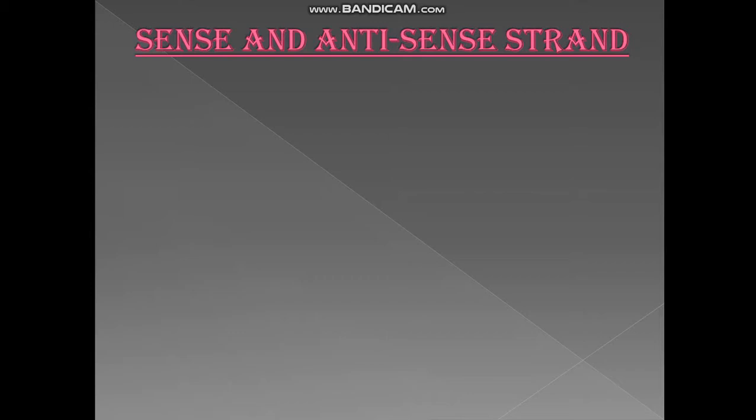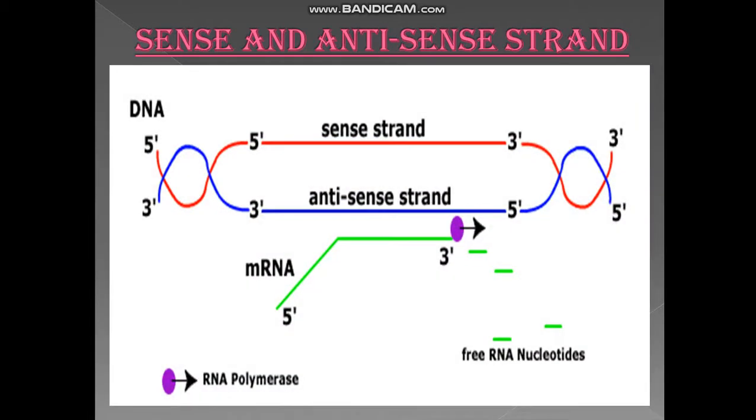You know that DNA is a double helix. It is made up of two anti-parallel strands which are in double helical structure. So what happens here? For the transcription to take place, these two complementary base paired strands should unwind. So they will unwind to form a transcription bubble. The round structure of open strand is called a transcription bubble.